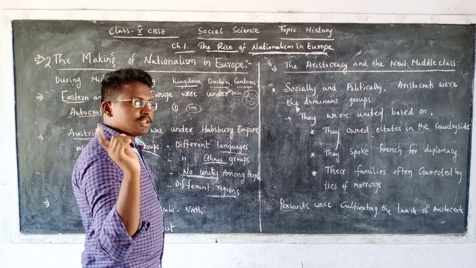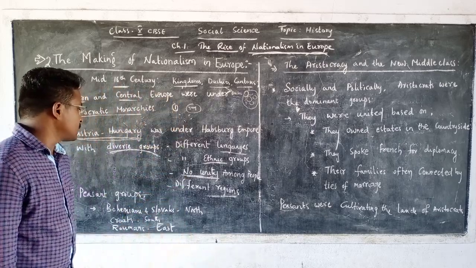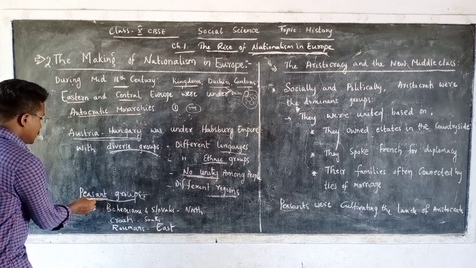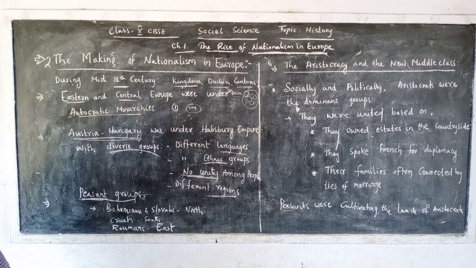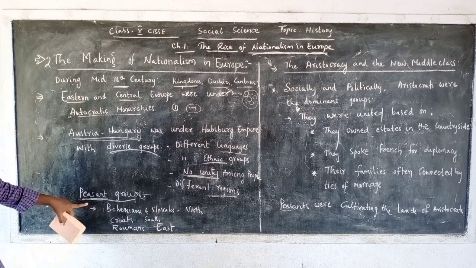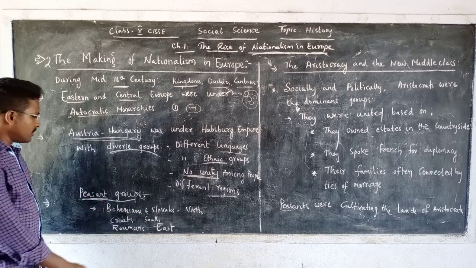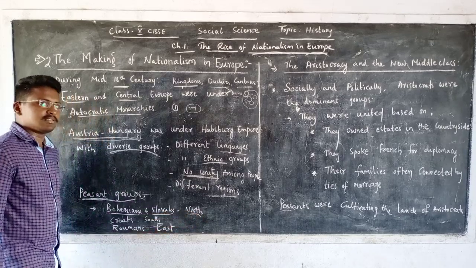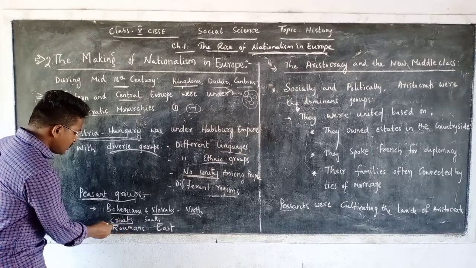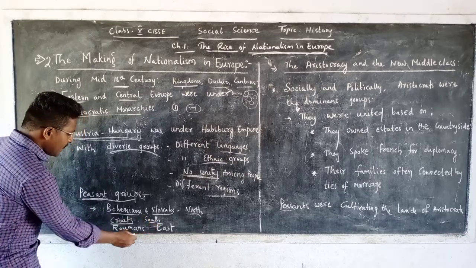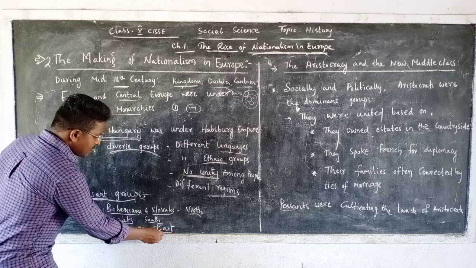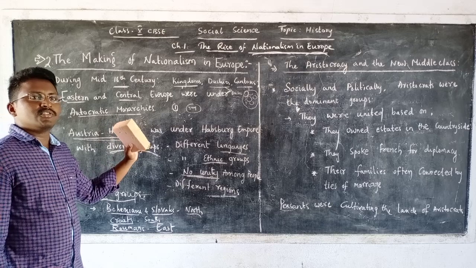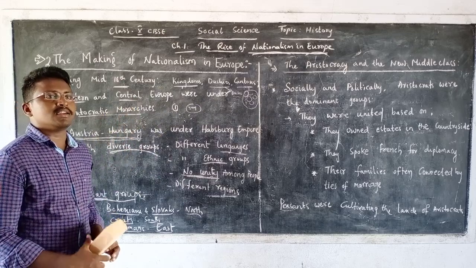It was not only under the control of these kingdoms and kings. In some parts of Europe, they were mainly under the control of peasant groups, as most of the peasants were staying in these regions. For example, the Bohemians and Slovaks were staying in the northern part of Europe. Then Croats were living in the southern part of Europe, and Romans were living in the eastern part of Europe. So this was the condition of Europe during this mid 18th century.